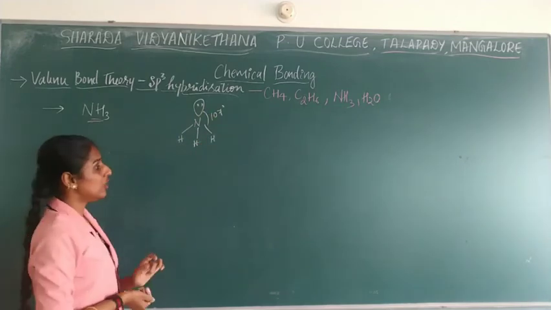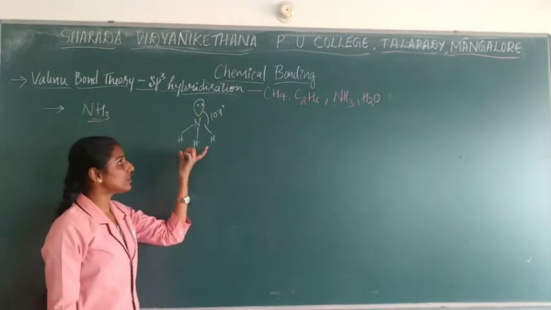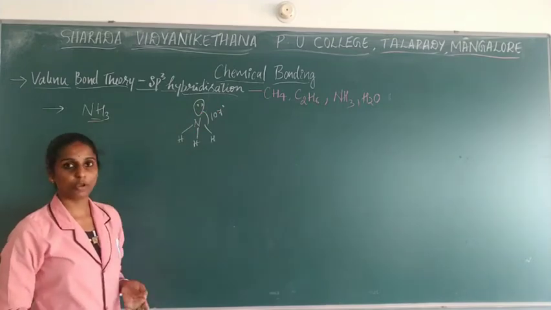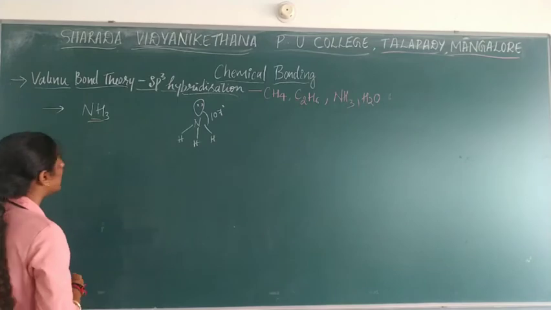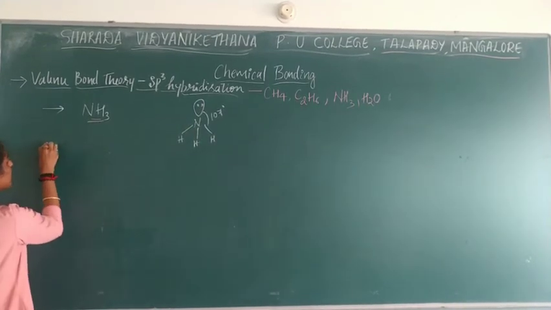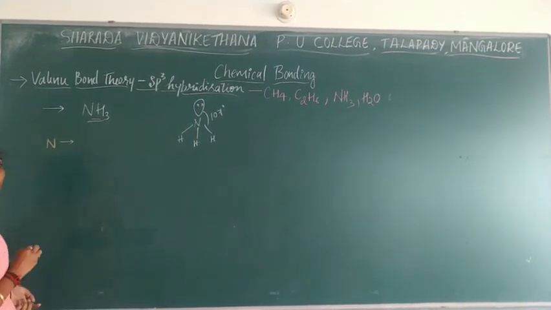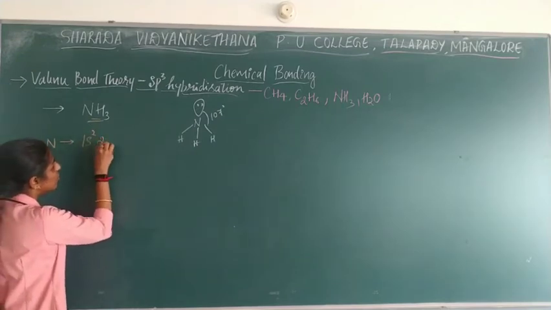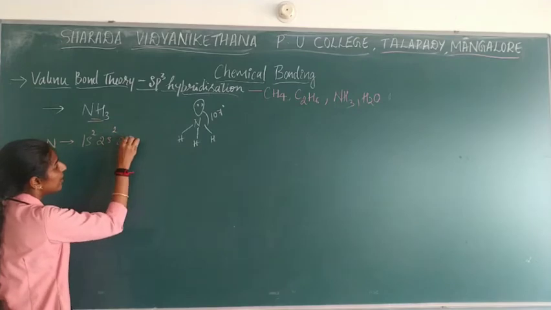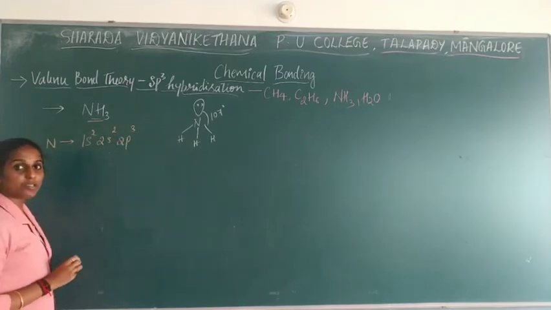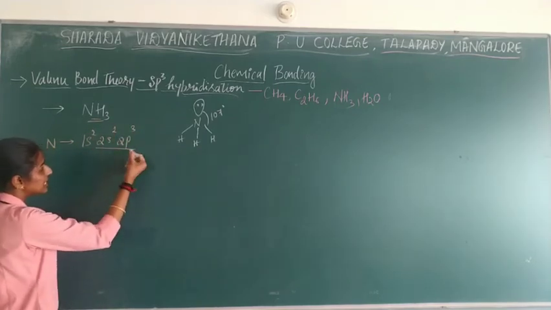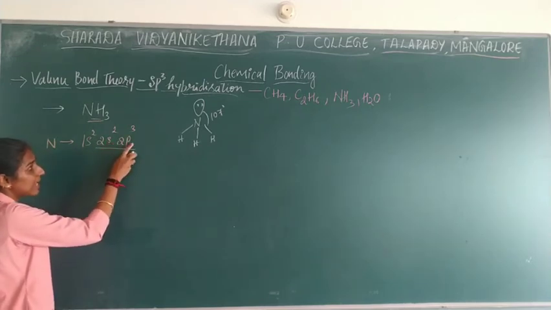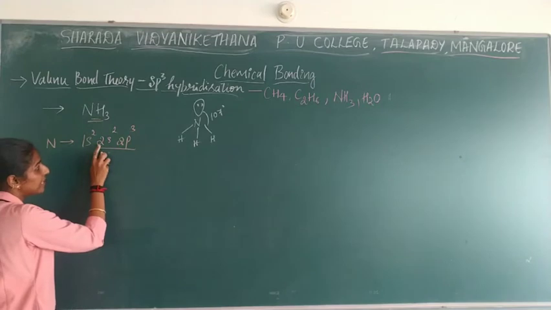But the thing is, you should not get confused with the structure. For that reason, first only I am writing, to identify the loops, with the hybridization. So now which is the central atom here? That is nothing but nitrogen. So for nitrogen, if you write electron configuration, it comes as 1s2, 2s2, 2p3. Which is the last shell or orbital? Here it is nothing but second one. So second will have s orbital as well as p orbital. So last shell will be second one.